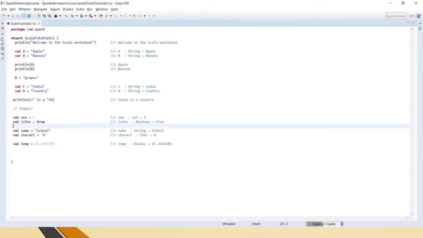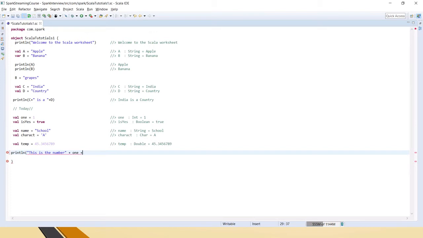Now let's see how to print the data for these data types. This is the number, and here we have declared, right, this one.